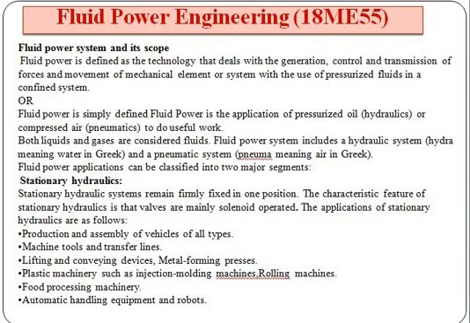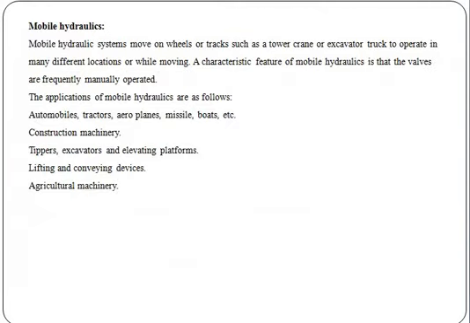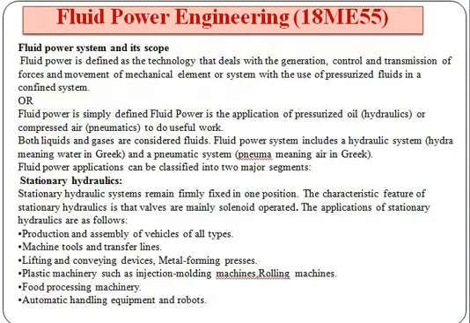Fluid power is classified into two types: stationary hydraulics and mobile hydraulics. In stationary hydraulics, systems are fixed at one position, whereas mobile hydraulics moves from one position to another.